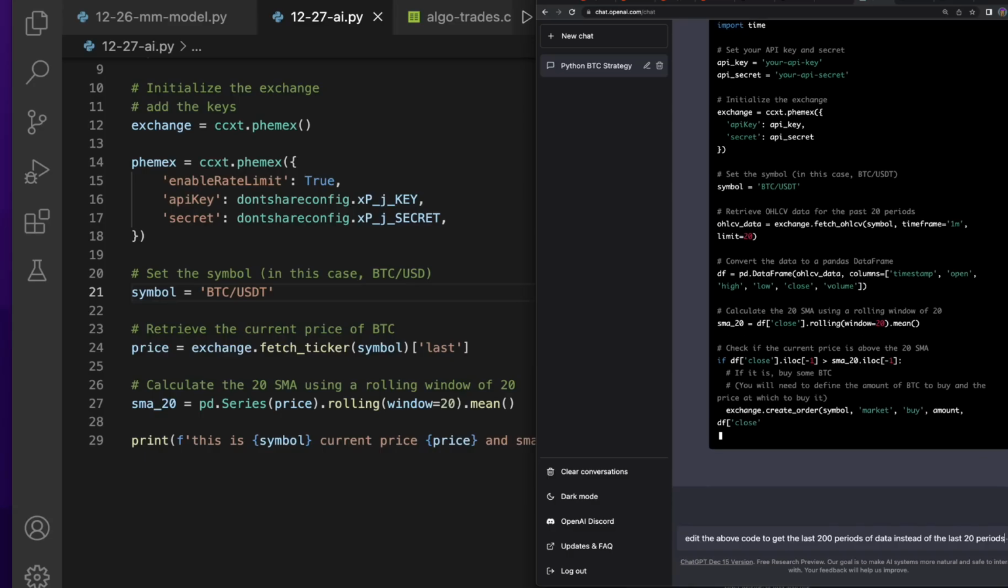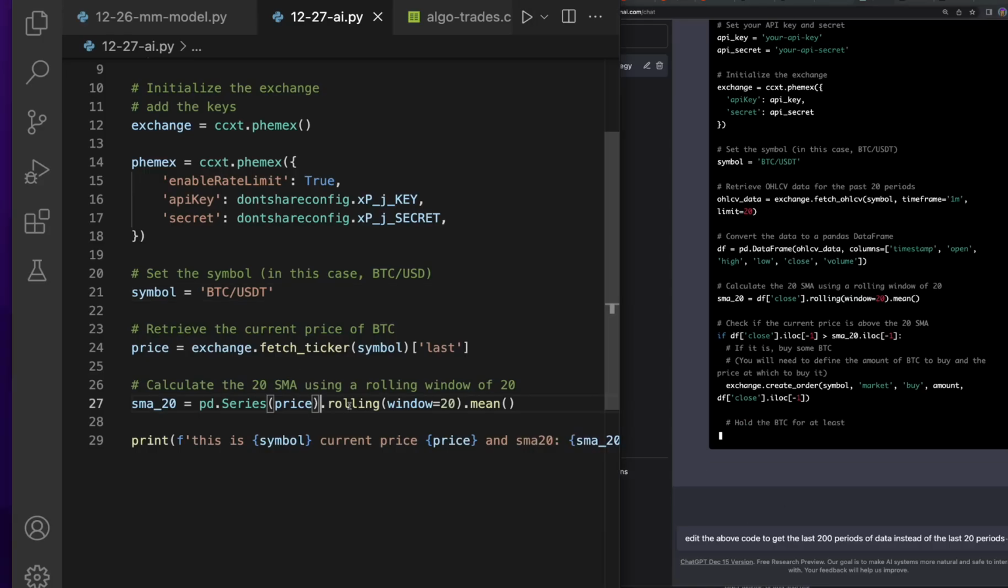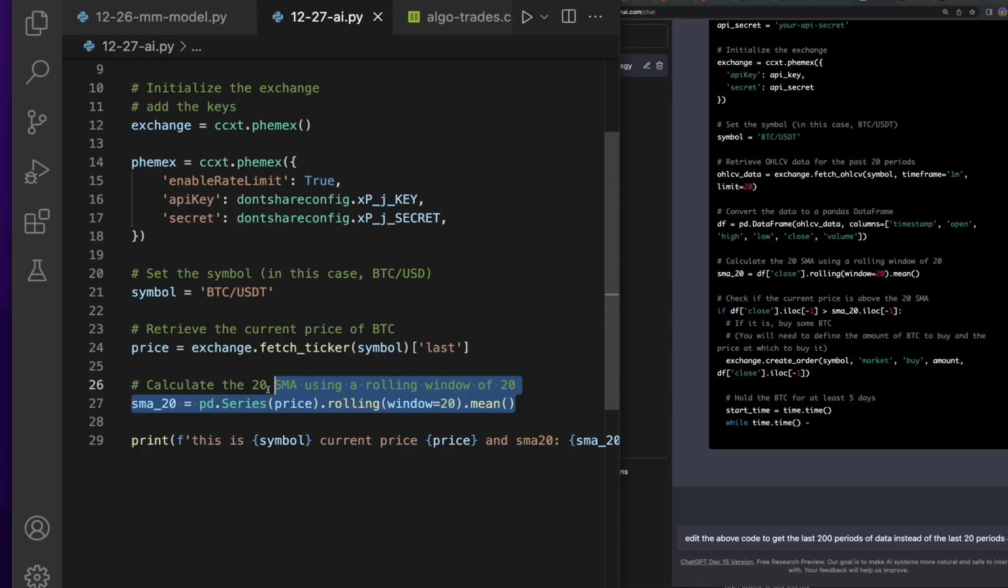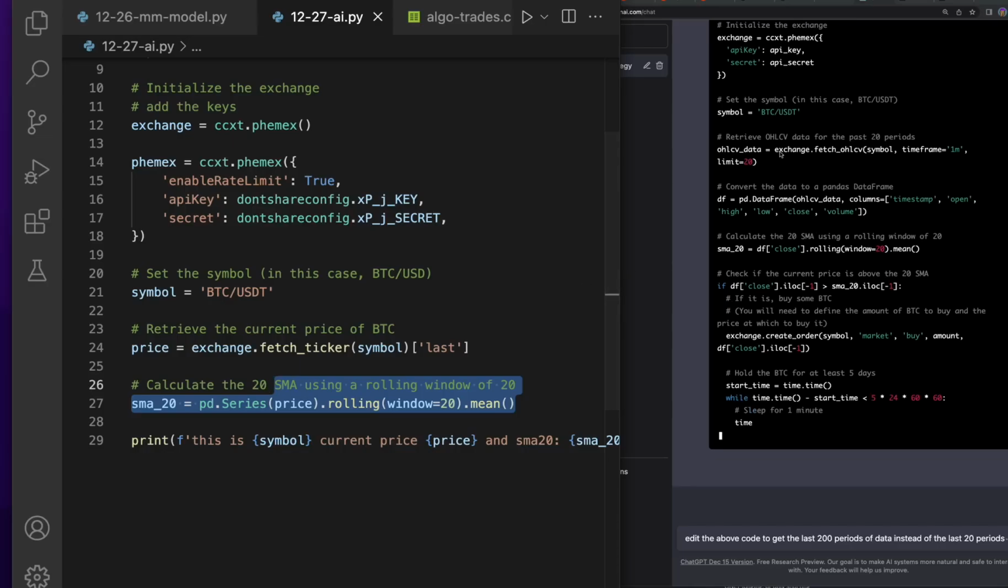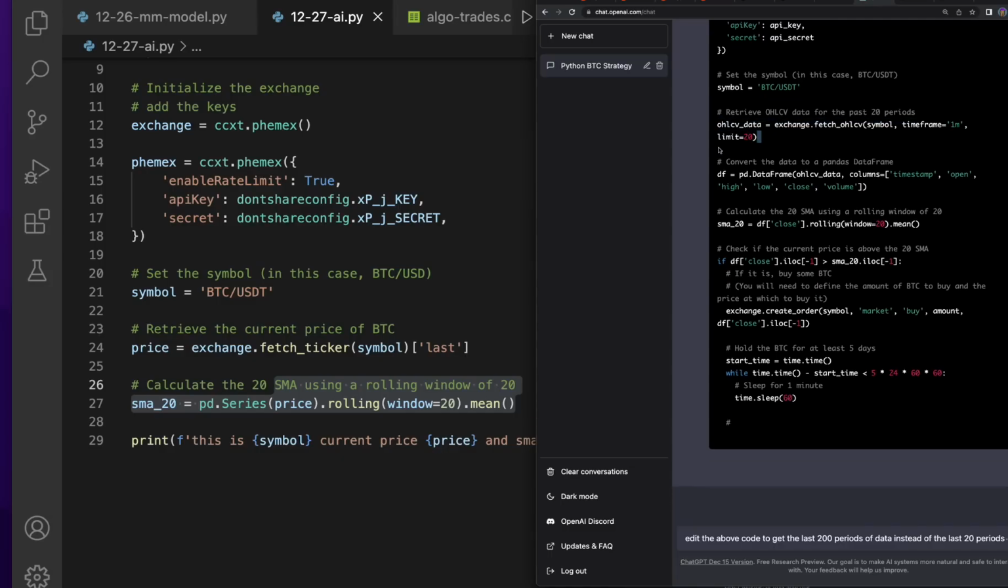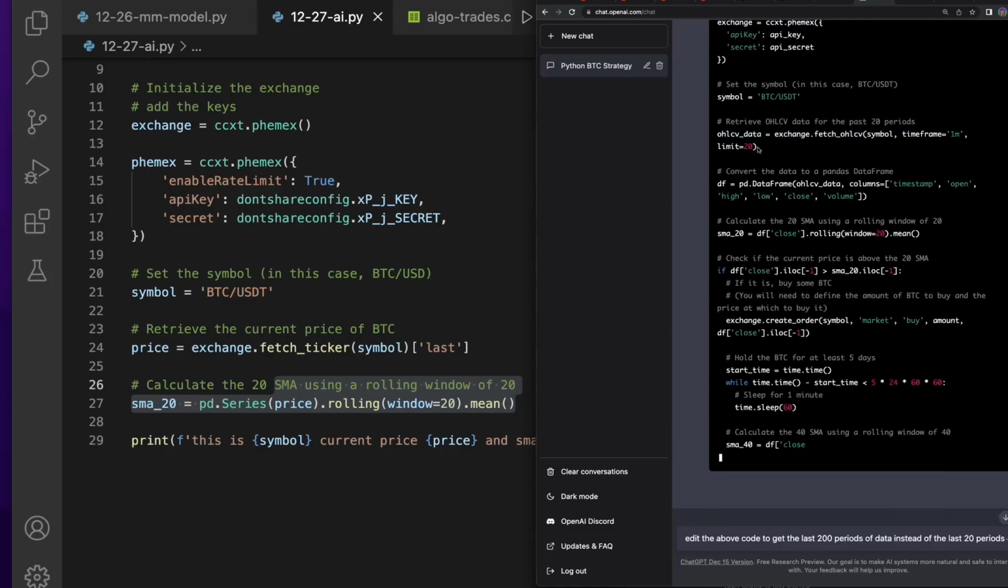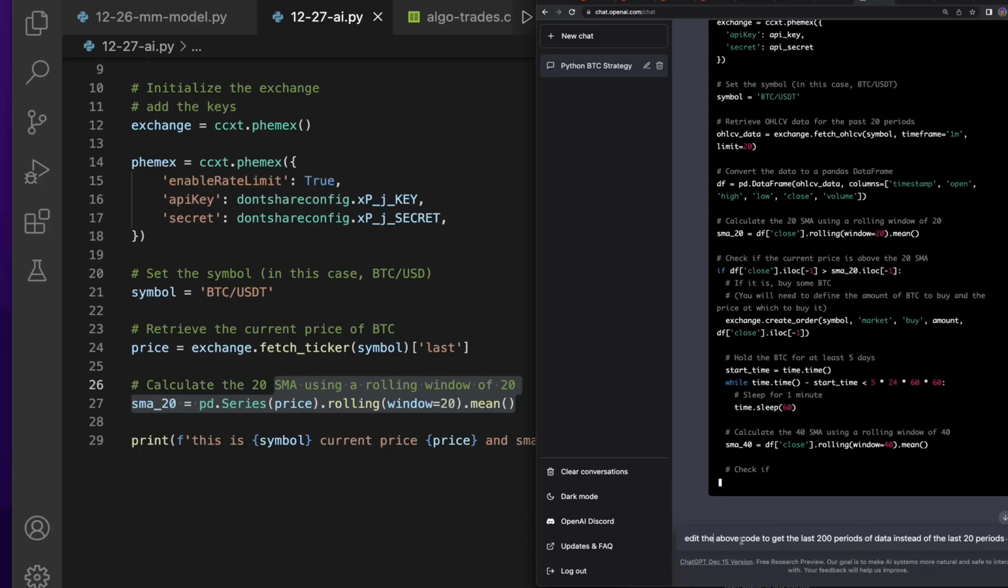For example, I knew there that you can't make an SMA, because SMA is the rolling average. You can't do that off of one price period. You need at least 20 price periods. So I asked it to do that, and it did it. It said, hey, open, high, low, close, volume data is here. But it only made it for 20 periods. So I'm just gonna say, hey, edit the above code to get the last 200 periods instead of the last 20 periods. And I could probably just do that myself really quickly,